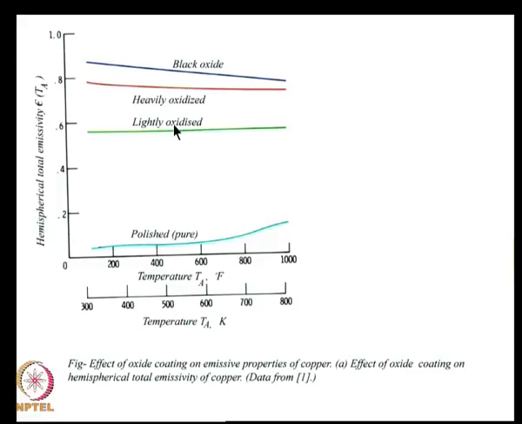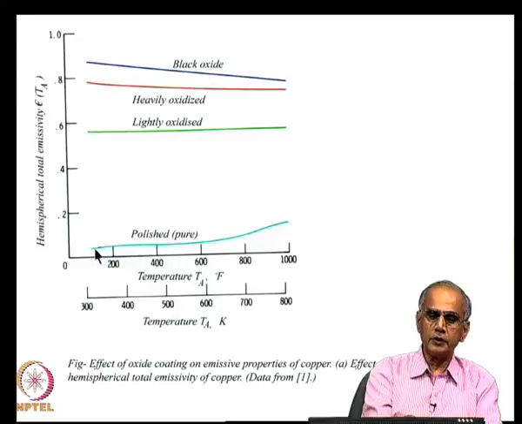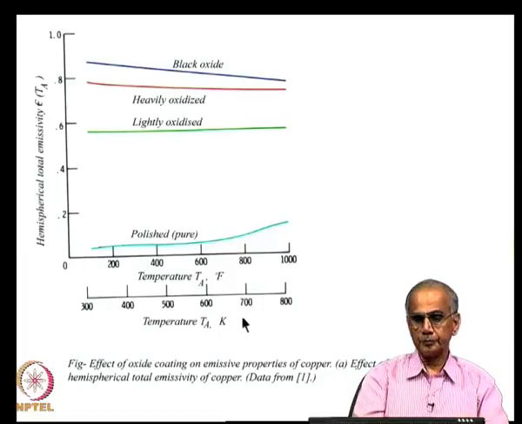So, emissivity goes up 11 times on account of an oxide layer, and if the oxide layer increases in thickness, it can go to around 0.8, and if you make a really thick oxide layer, you can even get a black oxide. This is the standard coating used on solar collectors to increase the temperature of the collector. So, you can see that the oxide layer plays a very important role, and can change the emissivity from 0.05 to 0.9. So, the oxide layer should always be accounted for while estimating the emissivity of metals.